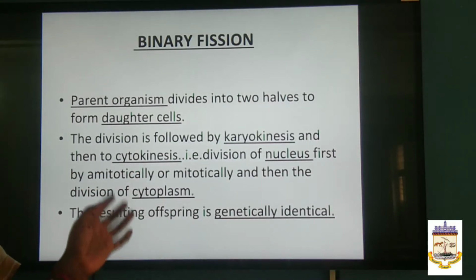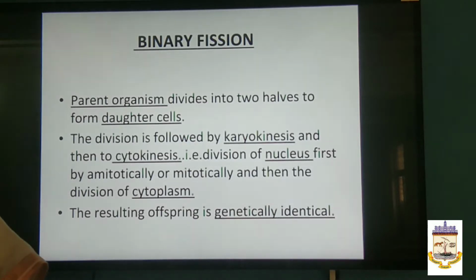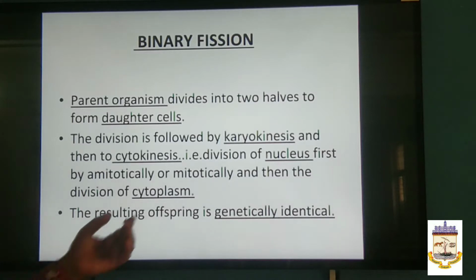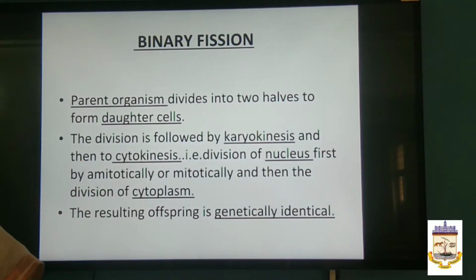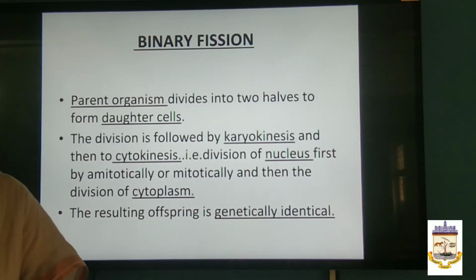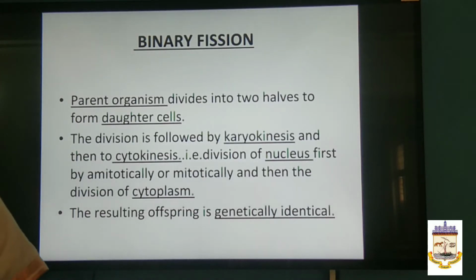Have you heard of this word, mitotically or amitotically? Amitosis is similar to mitosis, but one difference is that it doesn't form the chromosomal apparatus like the spindle fibers. That is the main difference between mitosis and amitosis. And then the division of cytoplasm follows later on. So we call it karyokinesis for nuclear division and cytokinesis for cytoplasmic division. And the resulting offspring is genetically identical. So this is what we want from binary fission.